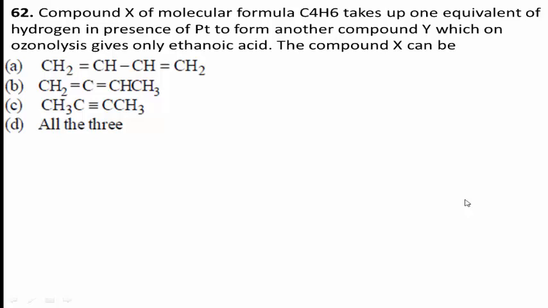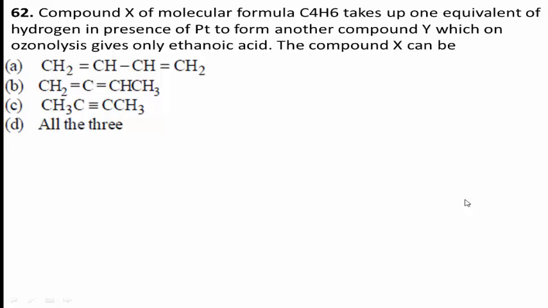Here options are given. Option A, CH2=CH-CH=CH2. Option B, CH2=C=CH-CH3. And option C, CH3-C≡C-CH3. And option D, all the three.